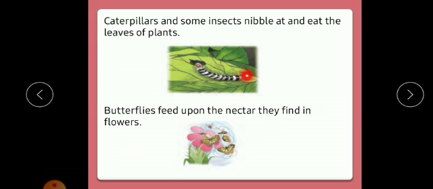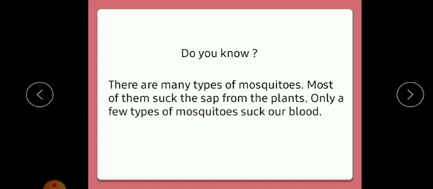Caterpillars and some insects nibble at and eat the leaves of plants. They take very small bites of the leaves. Butterflies feed upon the nectar they find in flowers. Children, do you know there are many types of mosquitoes? Most of them suck the sap from the plants. Only a few types of mosquitoes suck our blood.